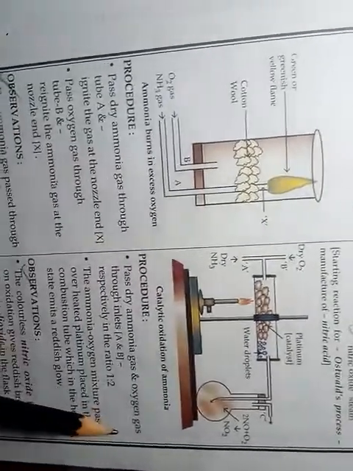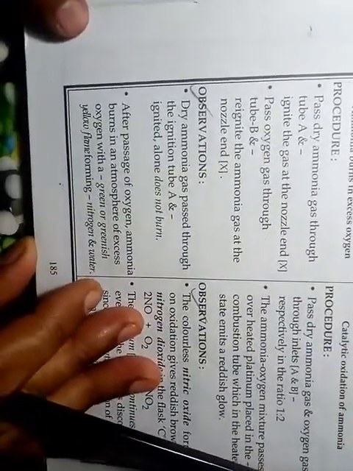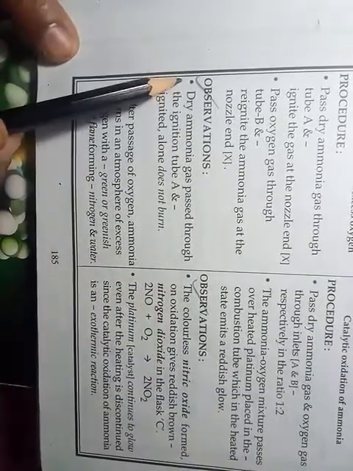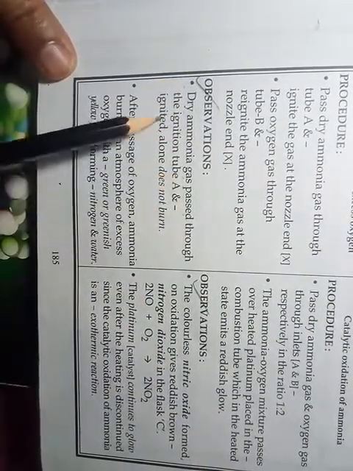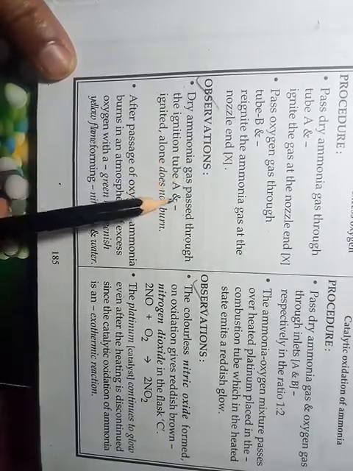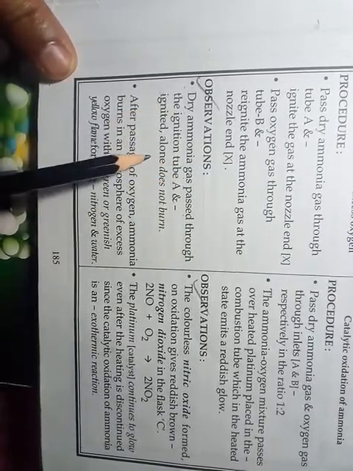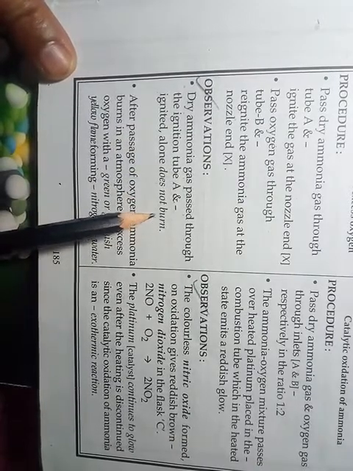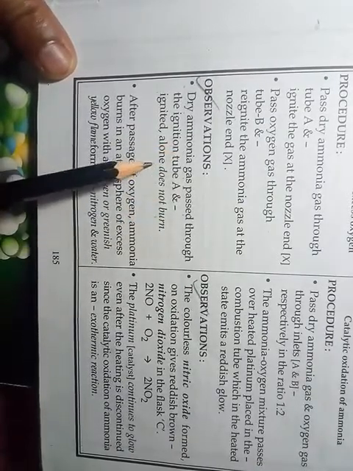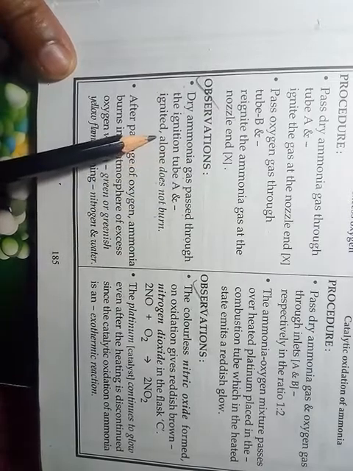Now, what are the observations in this reaction? So first, dry ammonia gas passed through the ignition tube A and ignited alone does not burn. Okay, students. So ammonia gas does not burn alone.